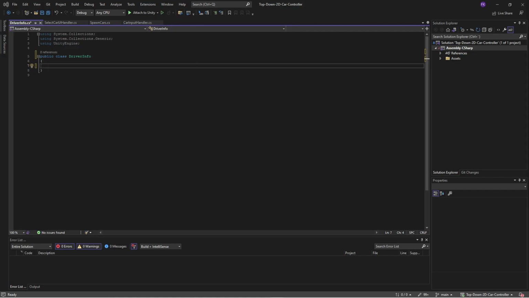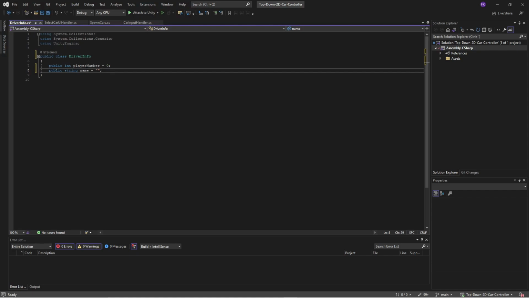We will do it in a very fast manner. So it will be a public class, and the information will be public variables. Normally you would probably hide these and have them as private, and then use the get/set features of programming to ensure that nobody can manipulate this. But for now we are just going to add them as public variables. So the first thing we need to keep track of is the player number. Which player is this?